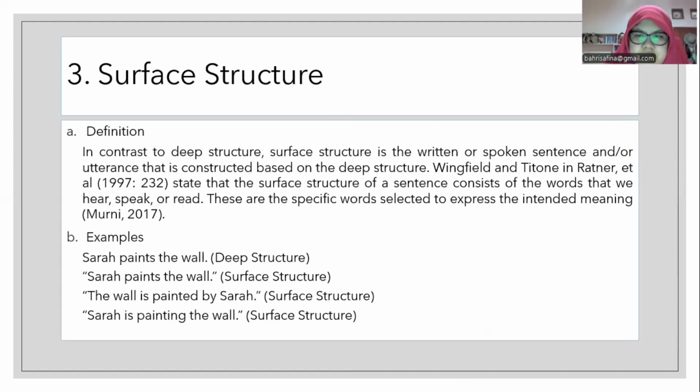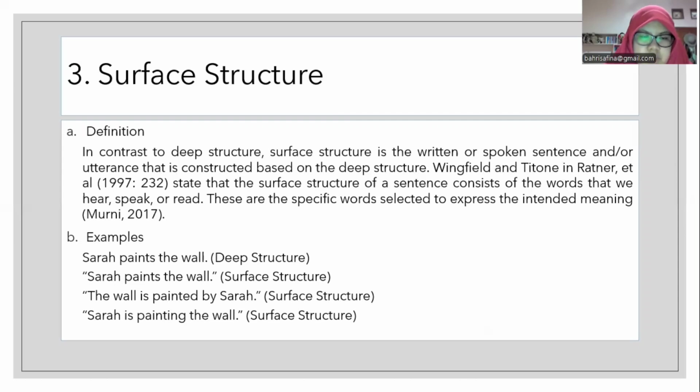According to Wingfield and Teton in Ratner et al., the surface structure of a sentence consists of the words that we hear and speak. These are the specific words selected to convey the intended meaning of the addressor. Here are the examples.